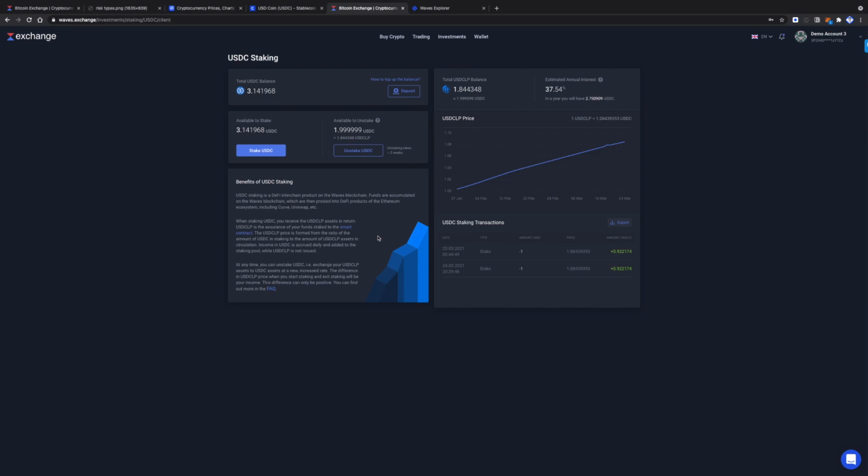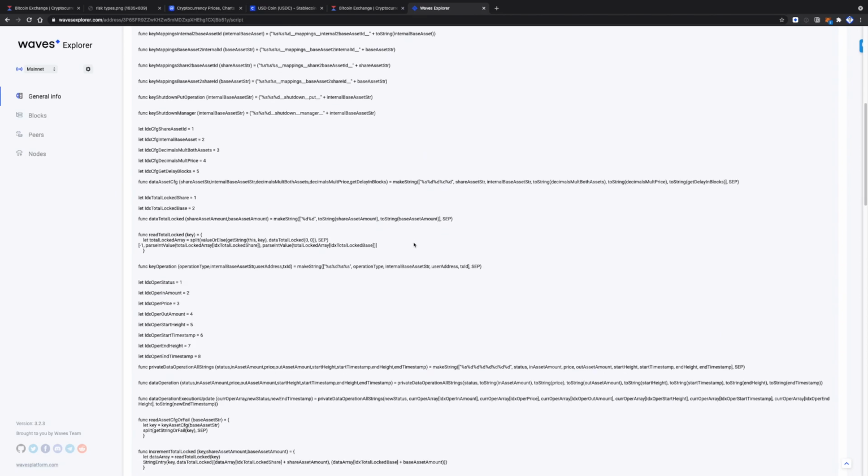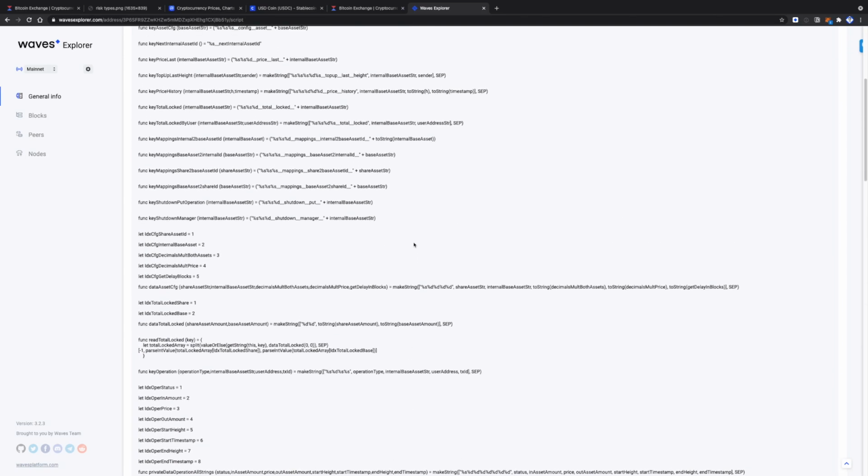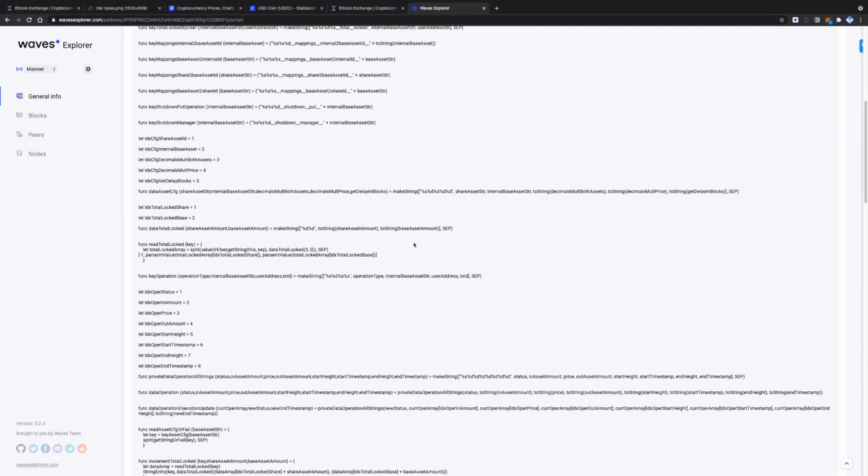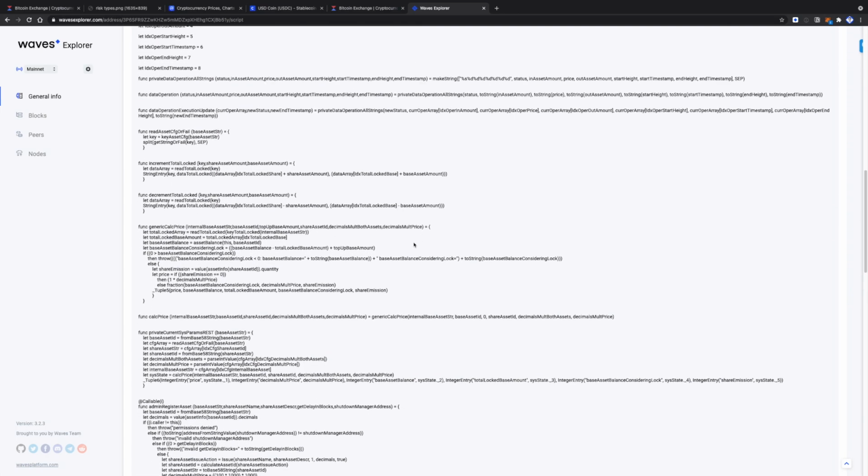And talking about security risks. There are many cases when hackers drain smart contracts, but here with USDC staking on the Waves side, staking funds are managed through a public smart contract. So anybody can review it, and you can always independently audit the smart contract. It was audited many times by many community members, of course, and also Uniswap and Curve, which are used for earning such a high APY, have the best reputation in the Ethereum community. So their smart contracts were audited many times and proved to be robust and secure decentralized applications.